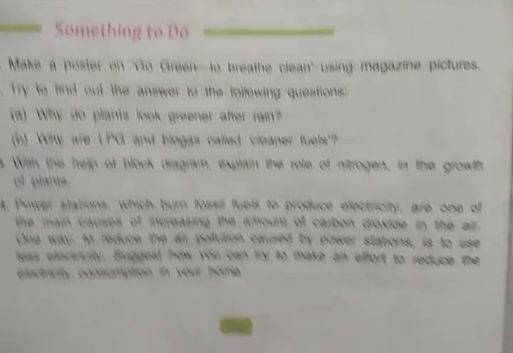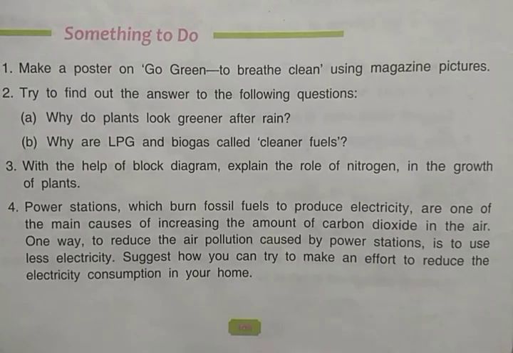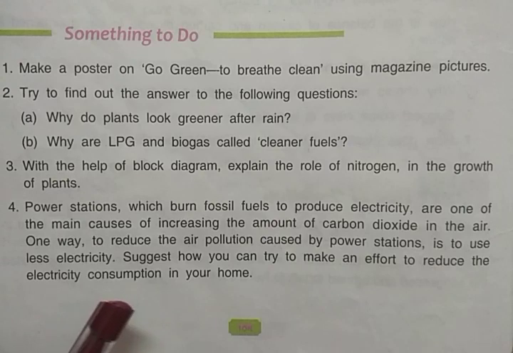And last one is, power stations which burn fossil fuels to produce electricity are one of the main causes of increasing the amount of carbon dioxide in the air. Whenever fossil fuel burns, it produces smoke. Power stations use fossil fuels like coal to produce electricity, and that is one of the causes of increasing carbon dioxide in air.